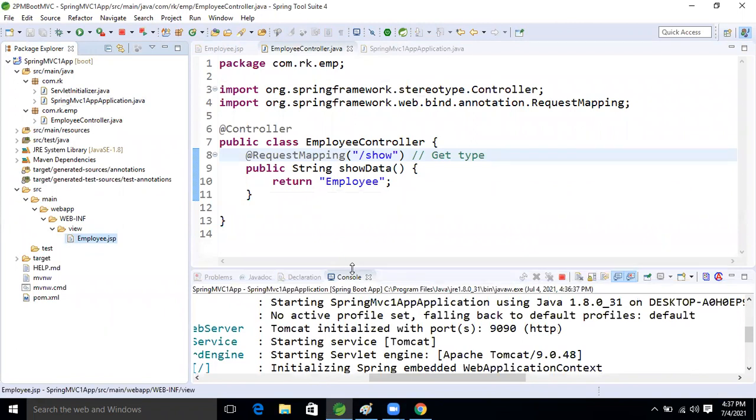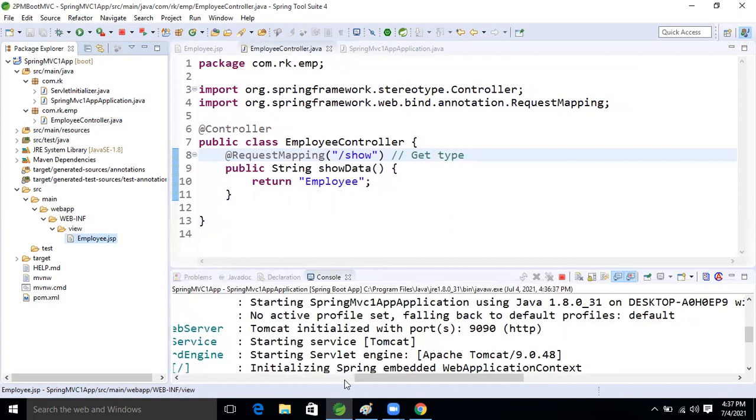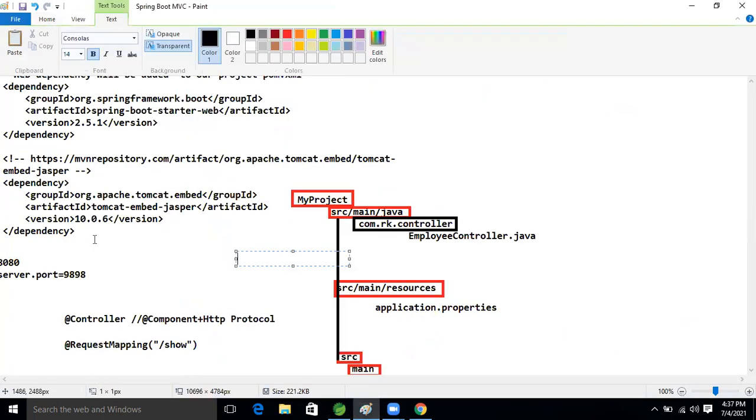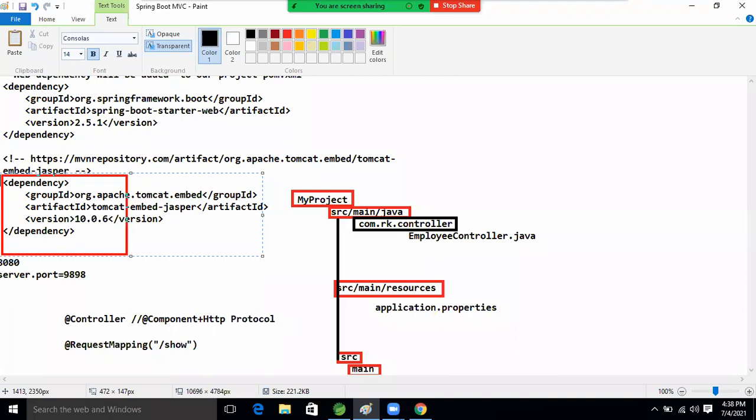No, no, come on, guys. We have to add the dependency. That's correct. This dependency, Tomcat Embedded Jasper, we will add it now, guys? Come on. This dependency we will add it or not, guys? Yes, this is mandatory.